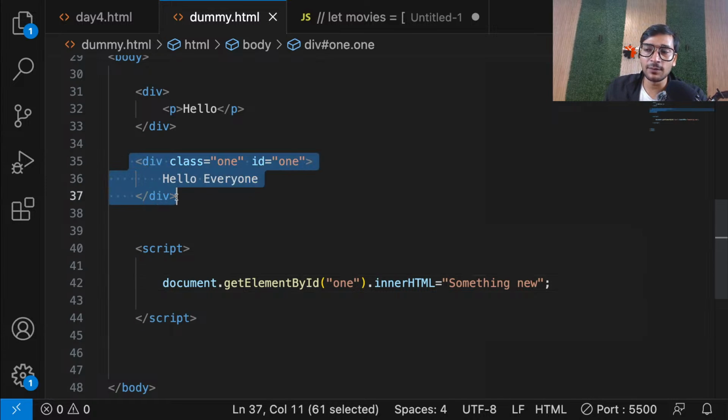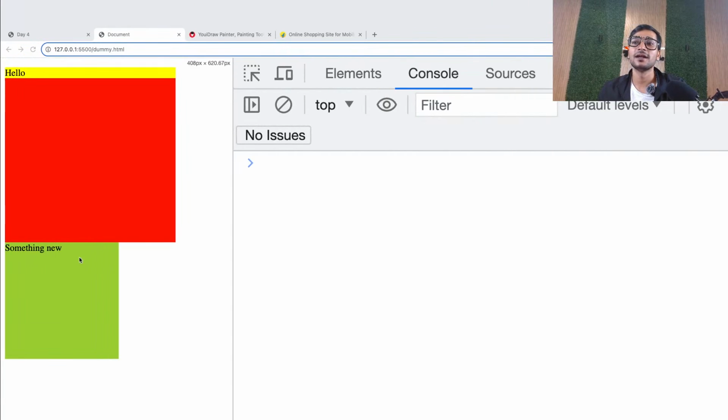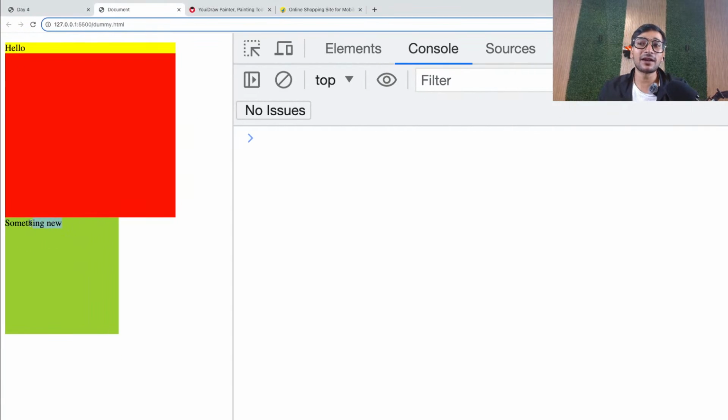Initially when I created the element, inside that the content was hello everyone. But when this line gets executed, it will select that element, and inside its inner area, I am putting something new. So now see what will happen. See, we can only see something new. But right now guys, you know why it's happening? Why can't I see the old one?